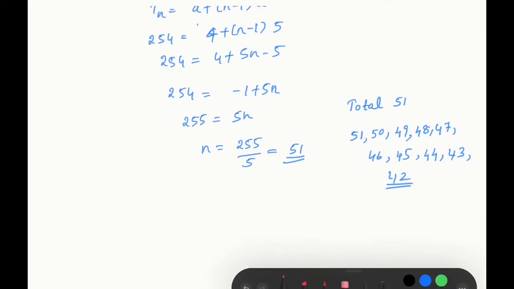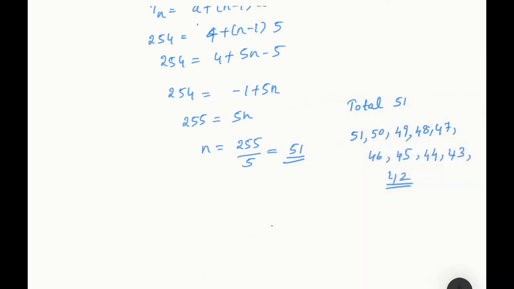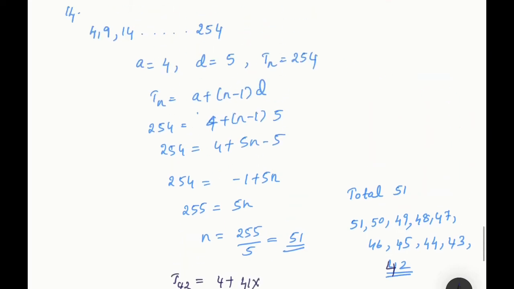Hope it's clear to you all what I am telling. Okay, you need to find from the end the 42nd term, that is from the end you are finding the 10th term, that will be the T42. So A will remain the same. 4 plus 42nd term, n minus 1 will be 41 into what is D here?